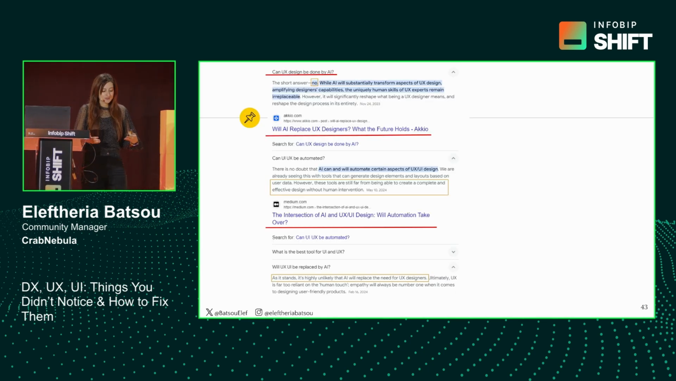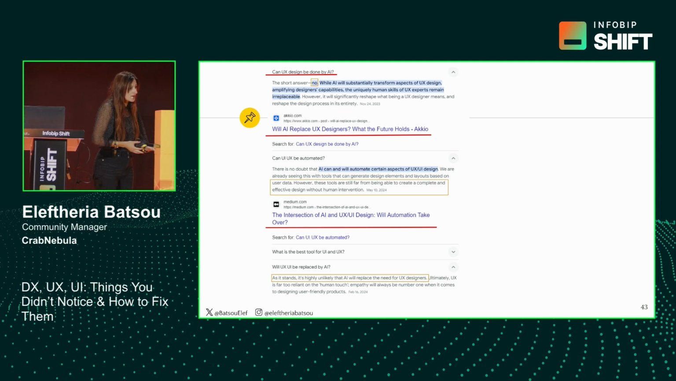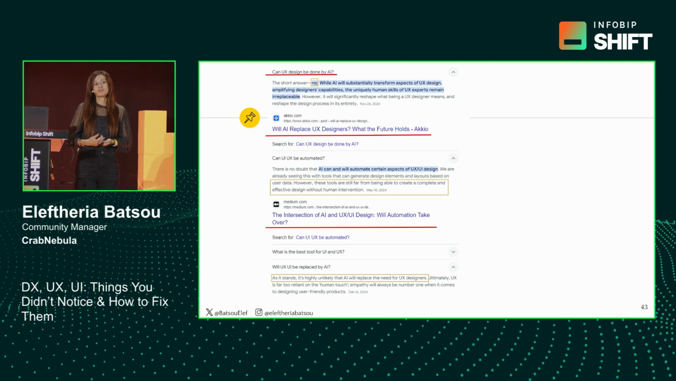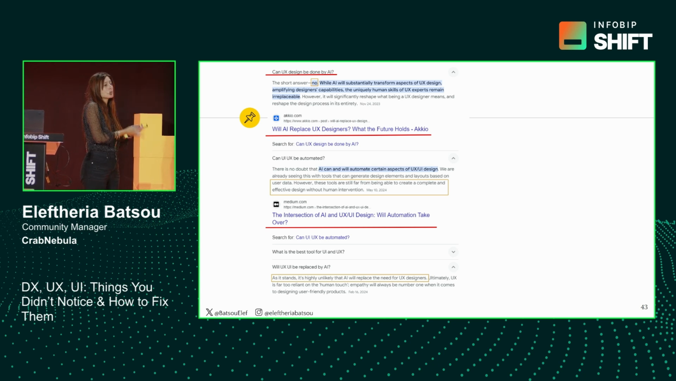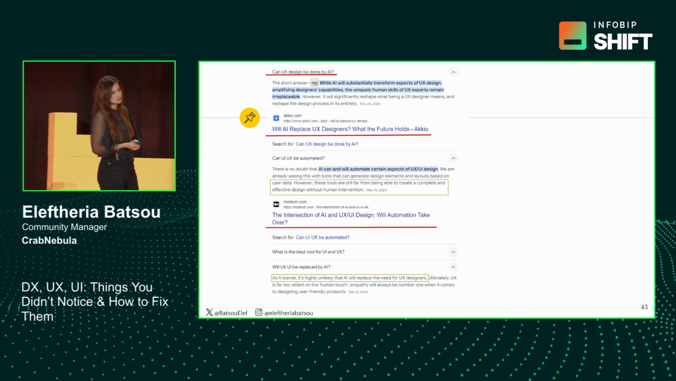And this is because UI and UX have to do a lot with feelings. They have to do a lot with empathy. And a system right now, an AI bot, right now at least, doesn't have feelings. They don't know what empathy is. So no, they will not take our jobs.